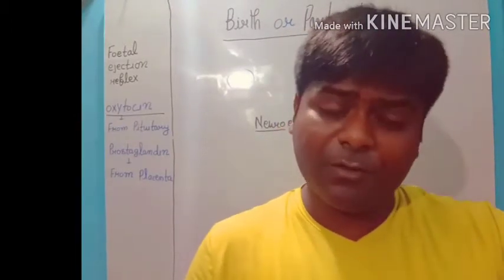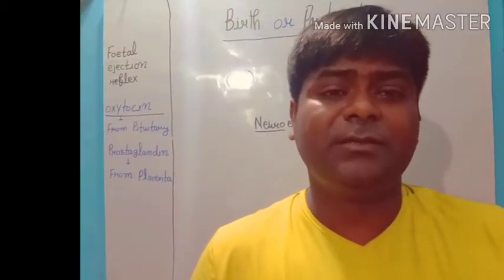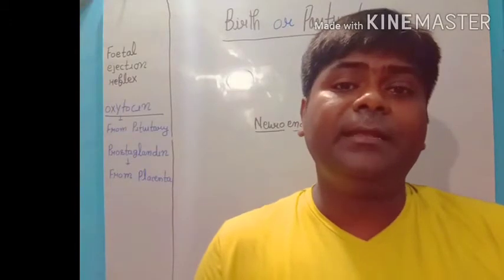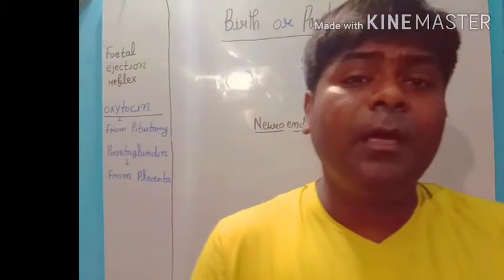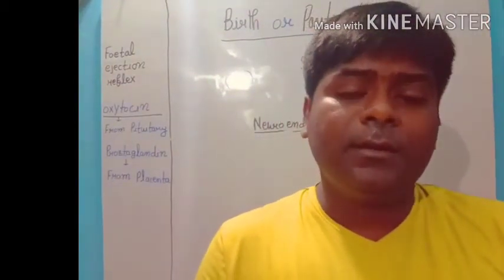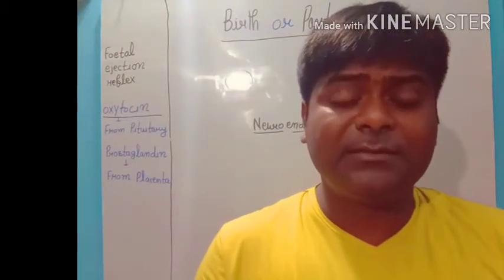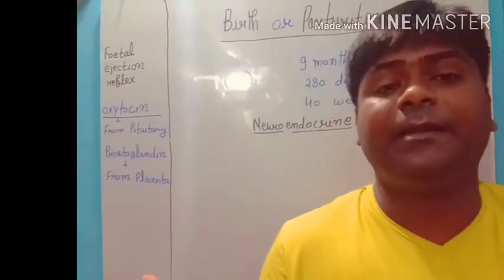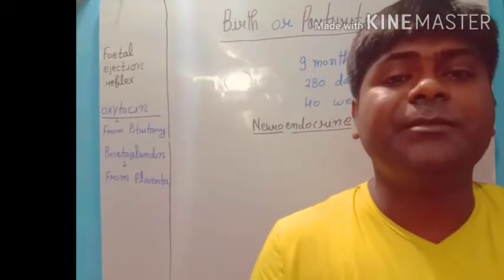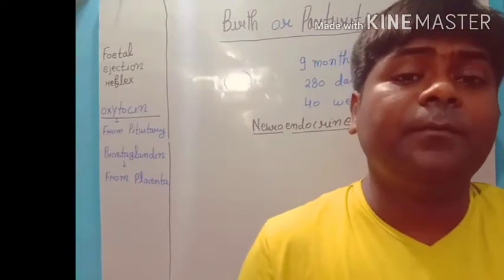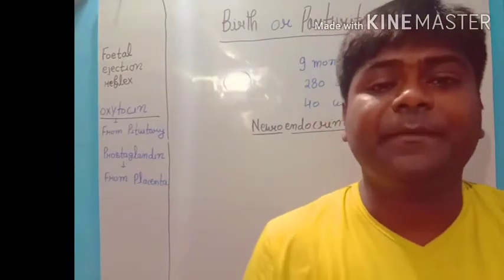Before that one, before gestation period, we had that period of pregnancy. Gestation is also we call pregnancy, and there is the maintenance of the progesterone hormone. Progesterone hormone inhibits uterine contraction, and then it is responsible for the establishment of that pregnancy. That is why we are calling pregnancy hormone. Progesterone is known as pregnancy hormone. Why we are calling this one? Because it is responsible to maintain pregnancy.